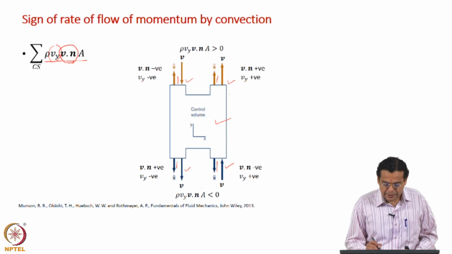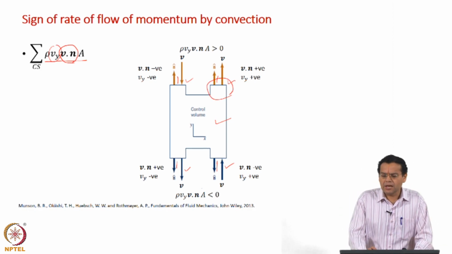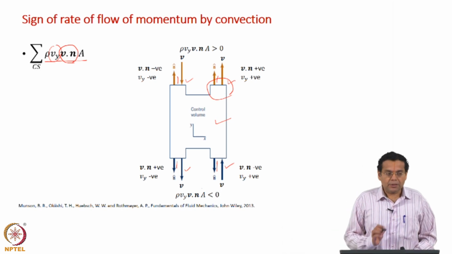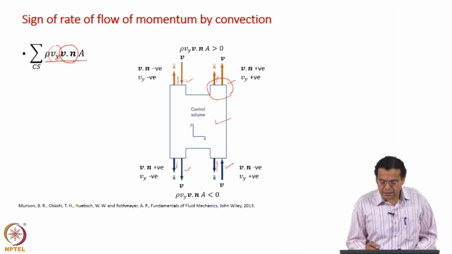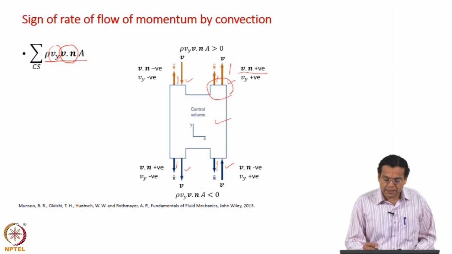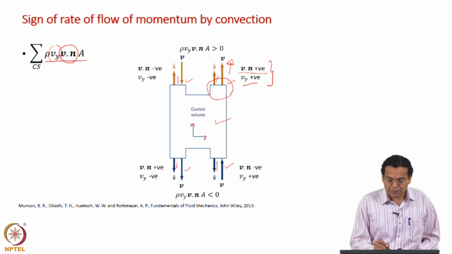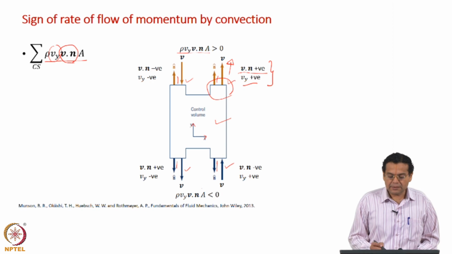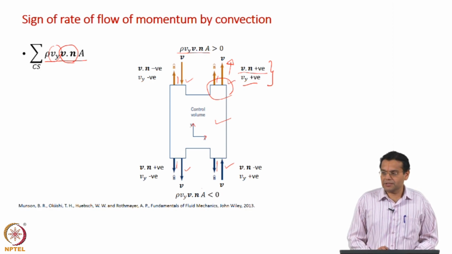Now, let us take this surface through which there is outflow. Because there is outflow, we know that v dot n is positive. What is the direction of velocity? The direction of velocity is along the positive y axis. So, v y is along the positive y axis. Both are positive, so the rate of momentum has a positive sign for this face.